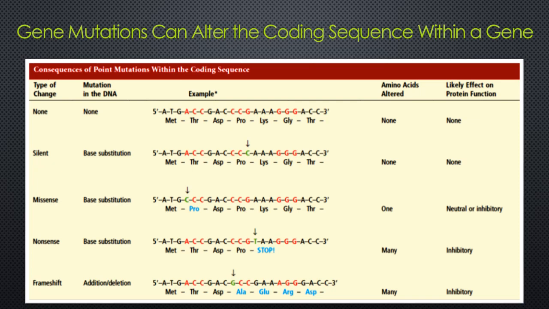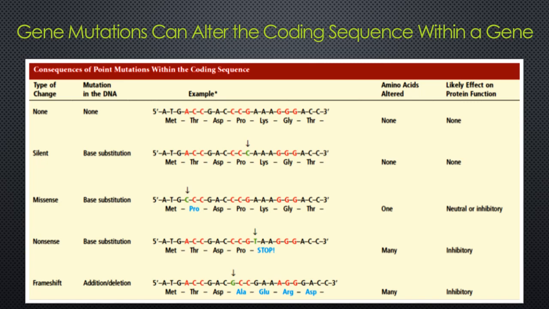In contrast, missense mutations are base substitutions in which an amino acid change does occur. An example of missense mutation occurs in the human disease known as sickle cell anemia. This disease involves a mutation in the beta globin gene which alters the polypeptide sequence, so the 6th amino acid is changed from glutamic acid to valine. I will show you this in the next picture.